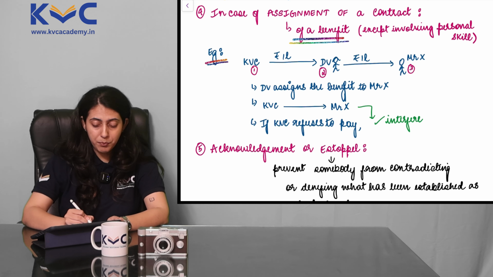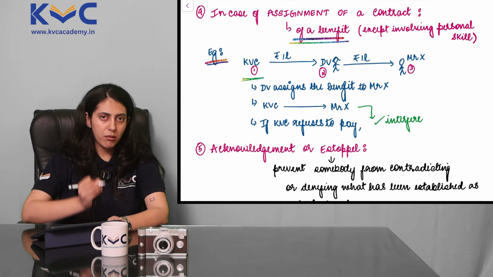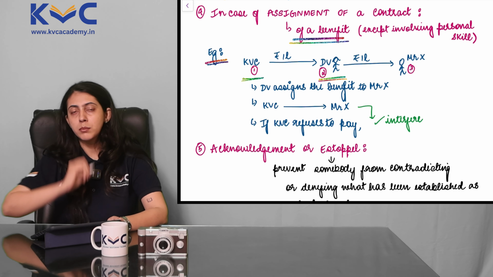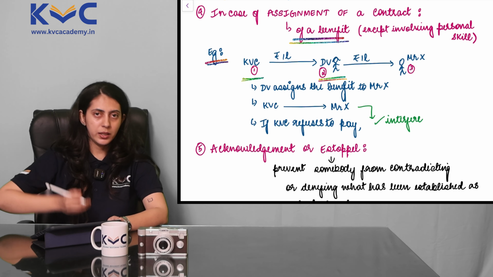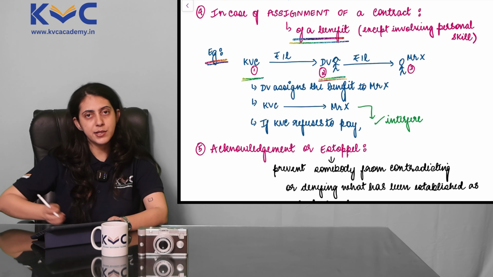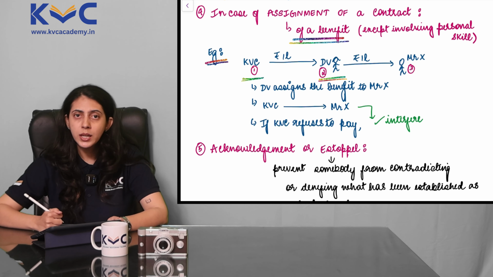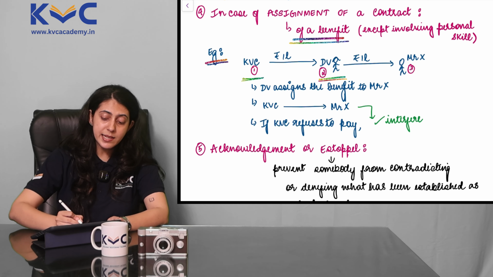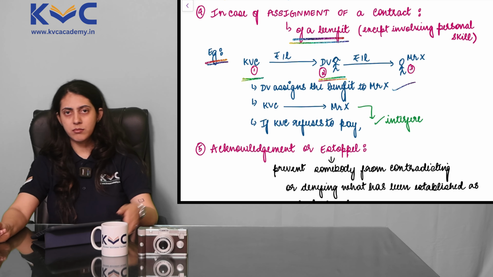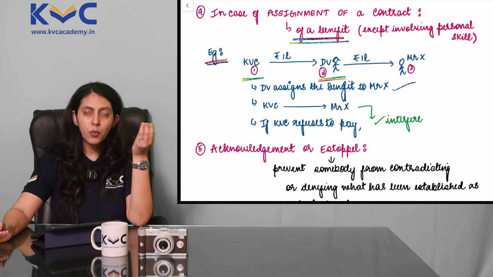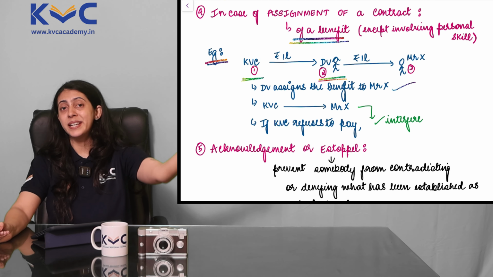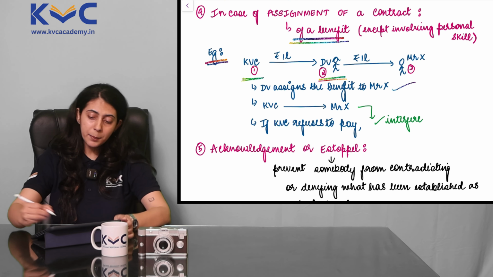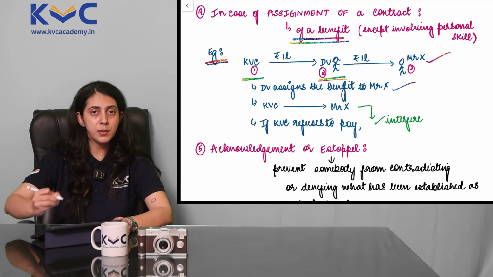We have KVC, party number 1, who is supposed to pay a sum of rupees 1 lakh to DV. Who is DV? Party number 2. So who are the two parties in the contract? KVC and DV. KVC has to pay 1 lakh rupees to DV. Now for DV, this is a benefit. But what is DV doing? DV is assigning the benefit to Mr. X. Assuming that I owe Mr. X, what do I decide to do? I decide to assign that benefit, where I am supposed to receive money from KVC, to Mr. X. So DV assigns the benefit to Mr. X.